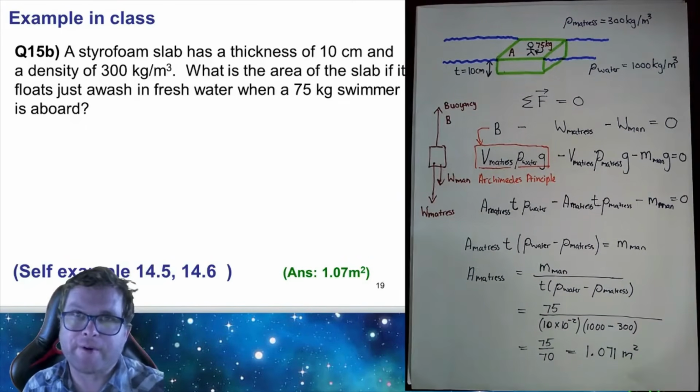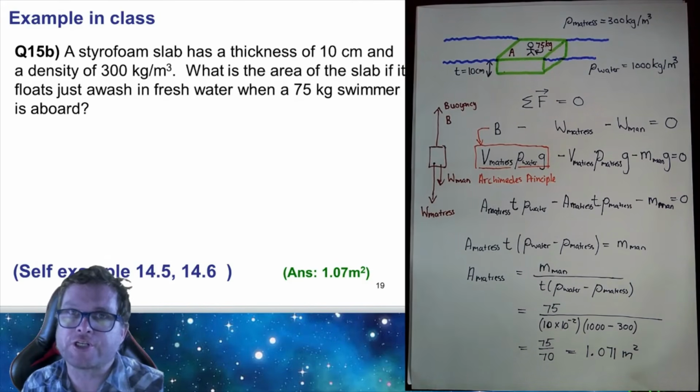Right, so that brings this chapter to an end. You'll recall that this chapter had a number of very important definitions. We derived an equation for the pressure at a certain depth in a liquid. We also looked at Pascal's principle and Archimedes' principle, and then we used those two principles to solve problems.